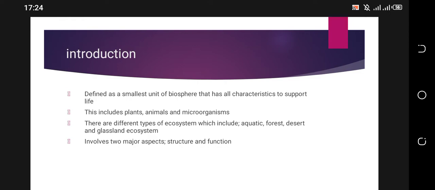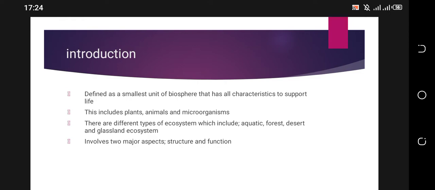microorganisms. There are different types of ecosystems, which include the aquatic ecosystem. When we talk of the aquatic ecosystem, it has to do with water bodies. Then the forest ecosystem, where you talk of trees, shrubs, and grass.